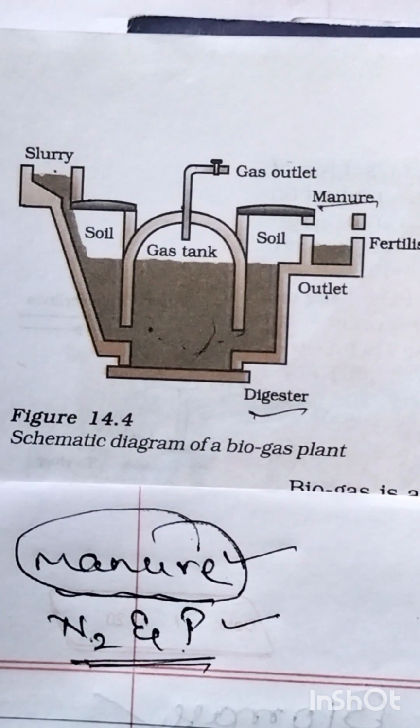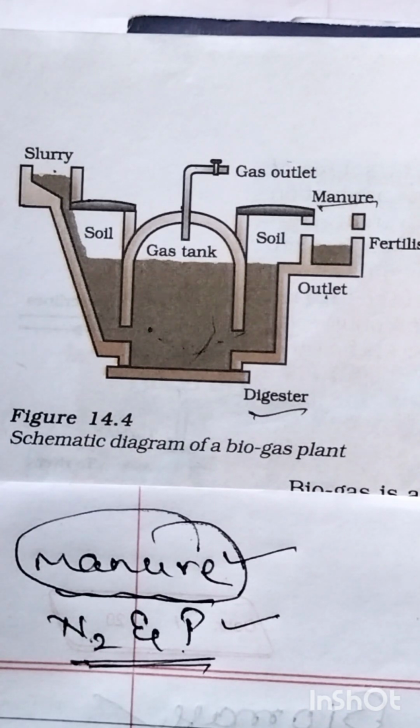So what is the manure rich in? It is rich in nitrogen and phosphorus, and it is used as a manure for the growth of the plant.